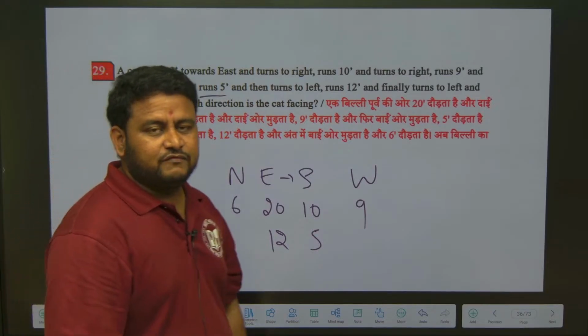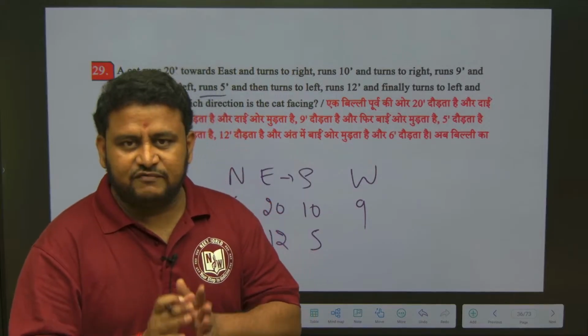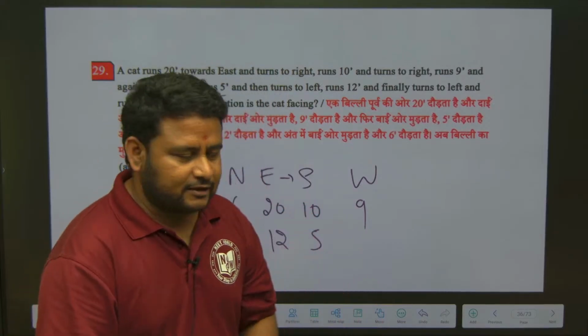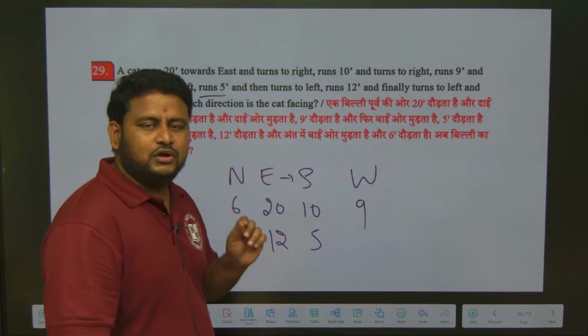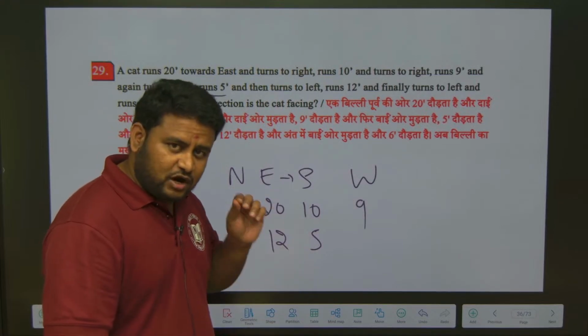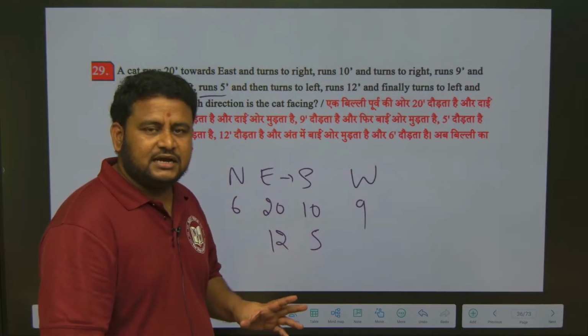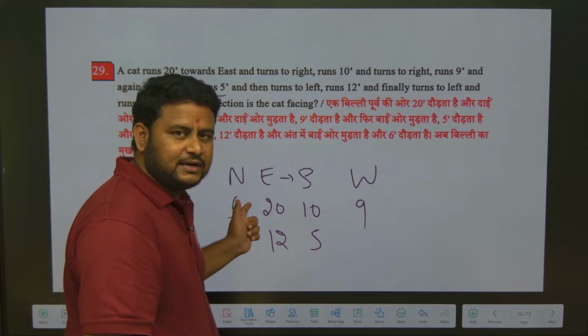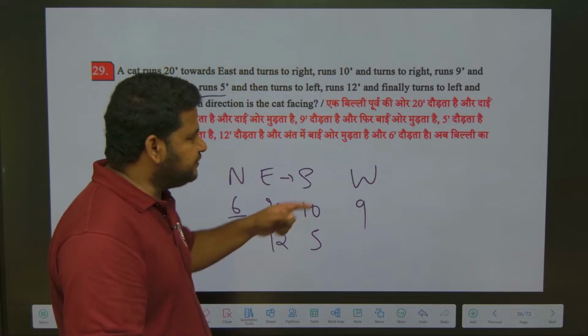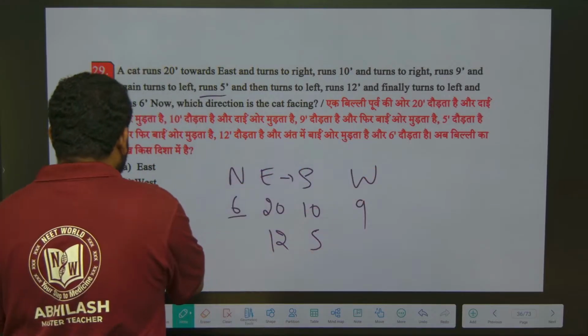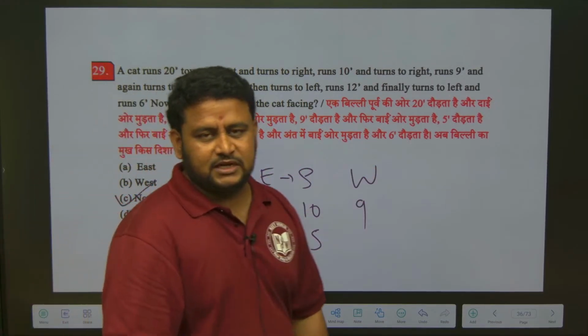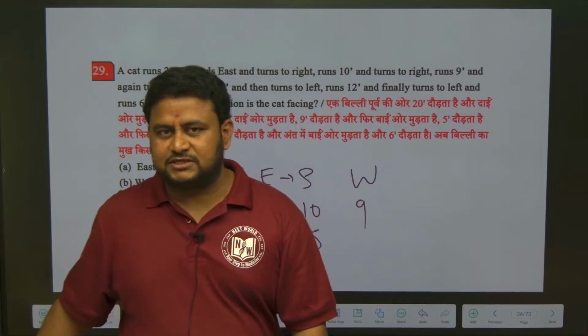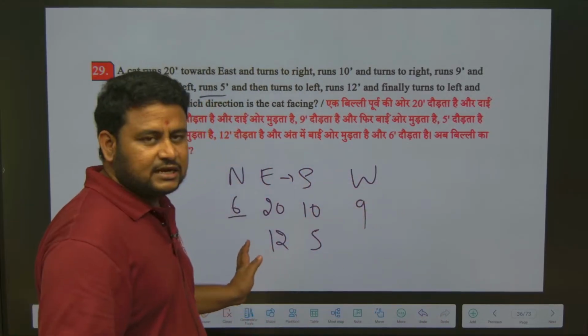I told you, when a facing type of question is asked, don't worry about the values. The only thing you have to worry about is the last value that you used and in which direction you put it. The last value is 6, and I put it under the north direction. So it is facing the north direction. That is option C, the right answer to this question.